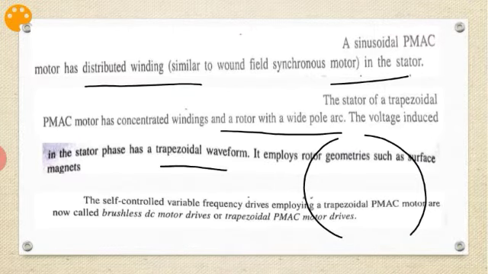Here, how we get the trapezoidal waveform: we are giving a pulsed supply to the stator using an inverter. I will discuss it later, as I told. For now, we have to assume that we are getting pulsed trapezoidal waveforms in the stator. The induced voltage in the stator is a trapezoidal waveform.